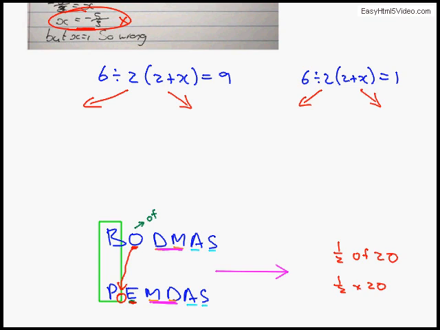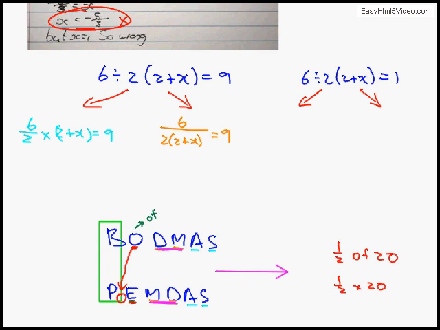The one will then use the technique of divide first before you multiply, by saying 6 divided by 2 multiplied by 2 plus x is equal to 9. And then we'll use the other technique as well, where we'll multiply first below the line and then make it equal to 9, and then solve for x in both cases.